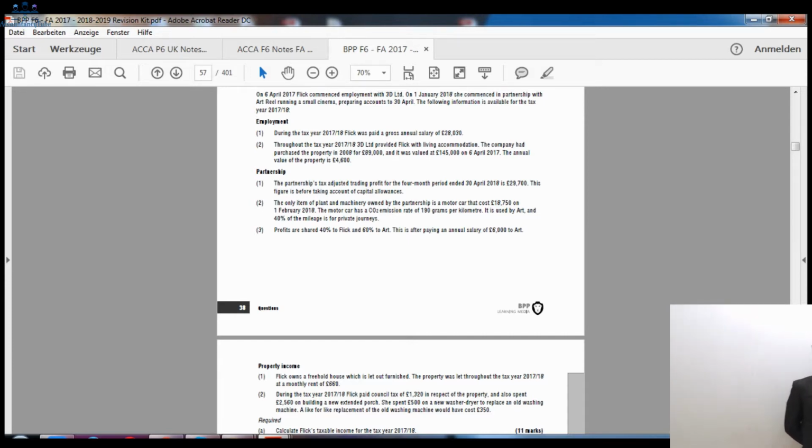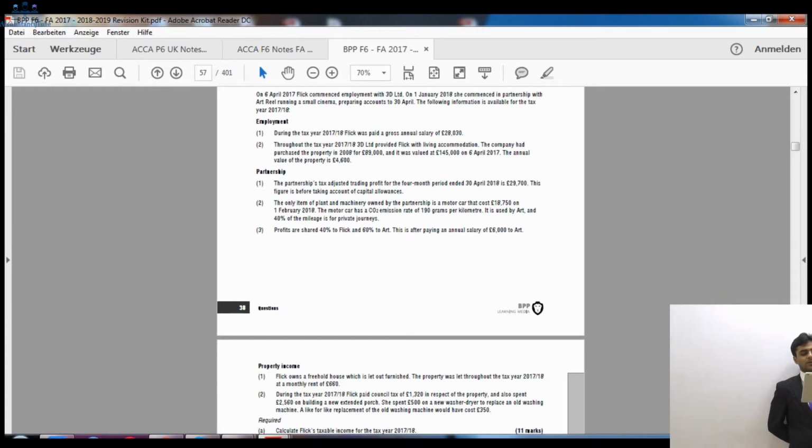All right, so it will go to the special rate pool. So £18,750 times 8% multiplied by 4/12, which is for 4 months, and multiplied by 60%, which is the business use.